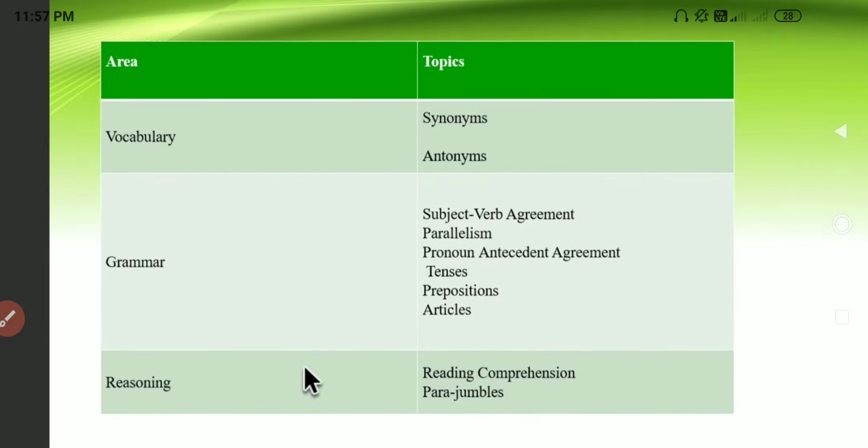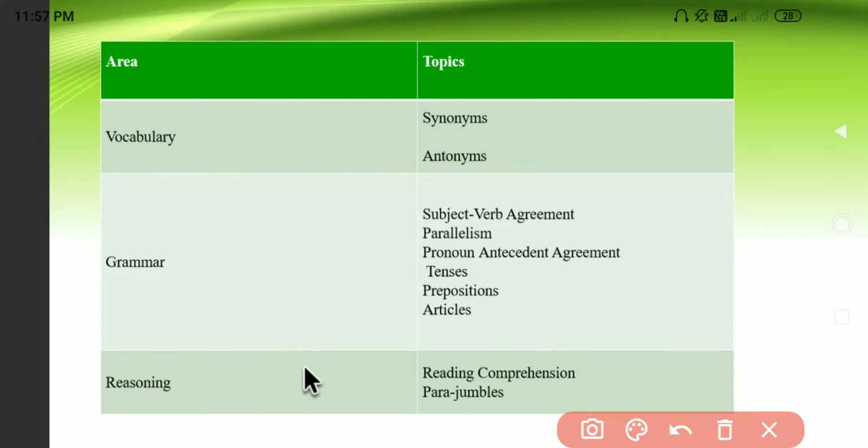Here you can see in vocabulary they will be asking about synonyms and antonyms. Synonyms, we know, are the words which give the same meaning, and antonyms are the words which give a different meaning. So these are the meanings of synonyms and antonyms.